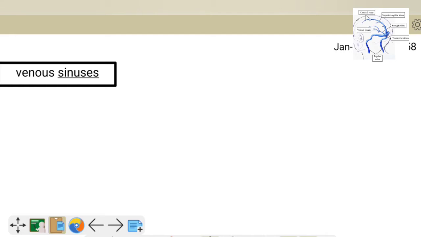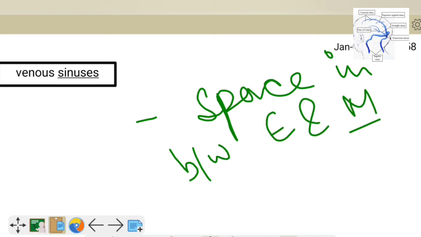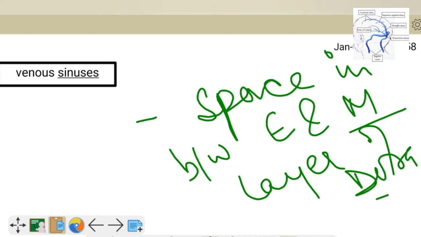Venous sinuses are the spaces in between the endosteal and the meningeal layer of dura that are lined by endothelium.